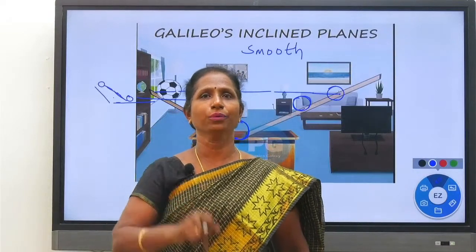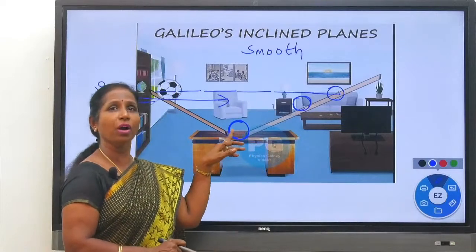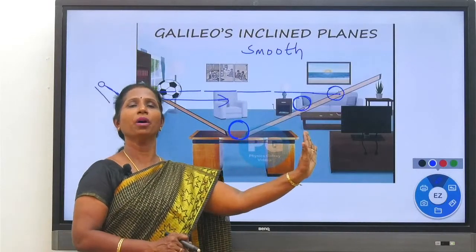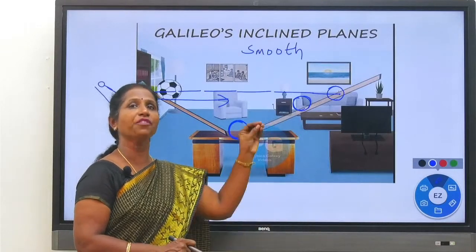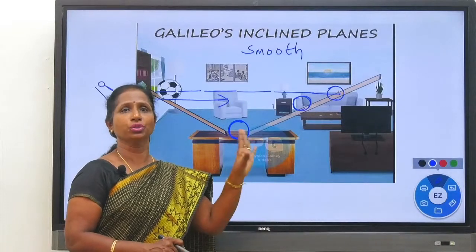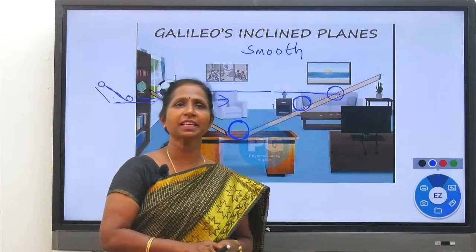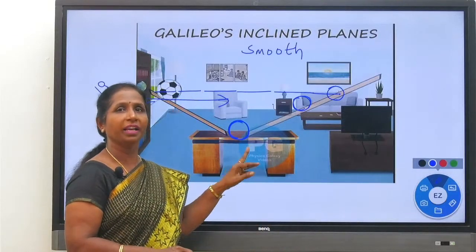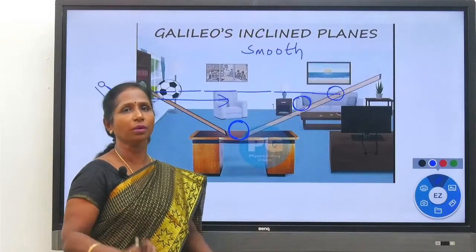Who says? Galileo. So what is responsible for stopping the ball? What is stopping the ball? The ball is stopped due to the friction offered by the surface. It is not due to force, as Aristotle thinks. What Aristotle says is that after reaching down, the ball has no force, so the ball is not moving.